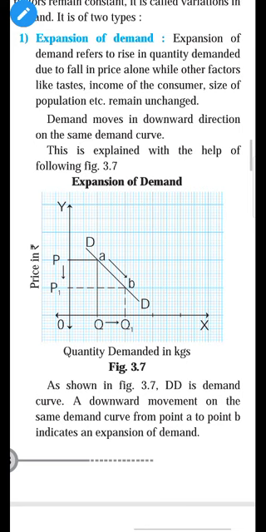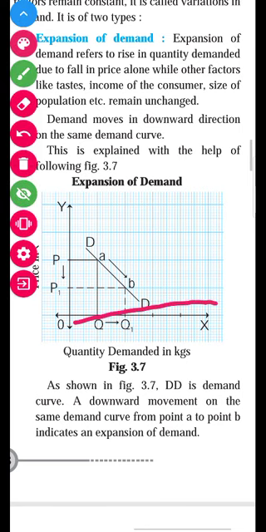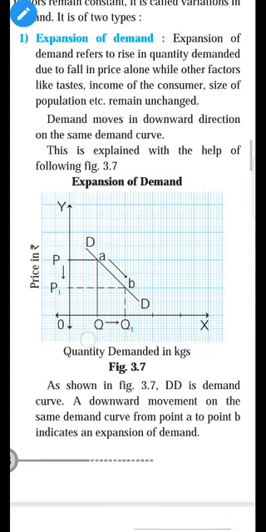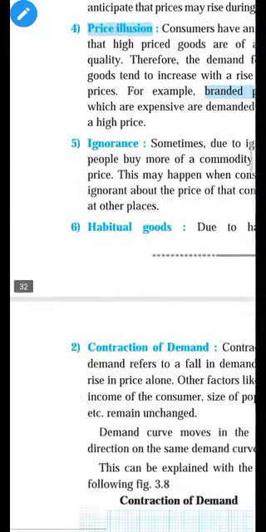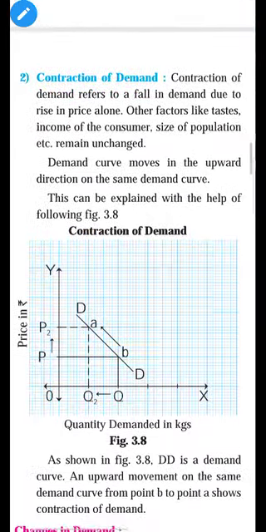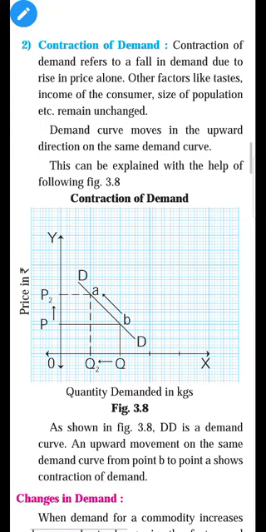So the explanation of contraction of demand is: other things remain constant, only because of a rise in price demand contracts. It is called contraction of demand.